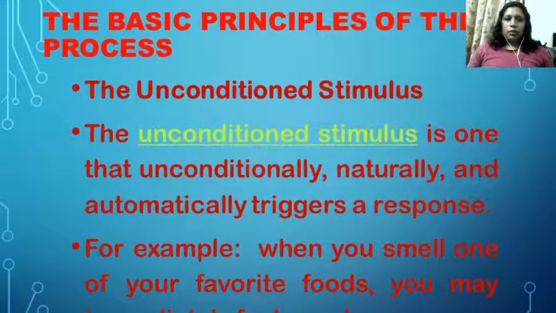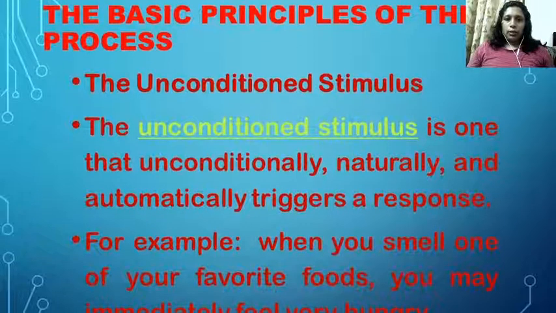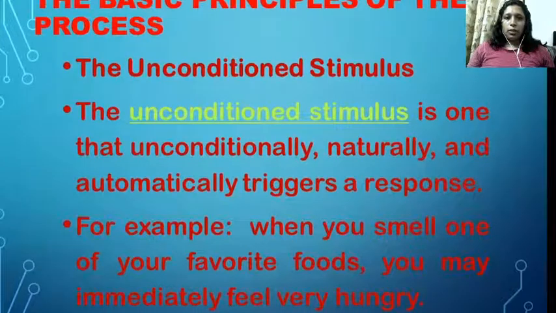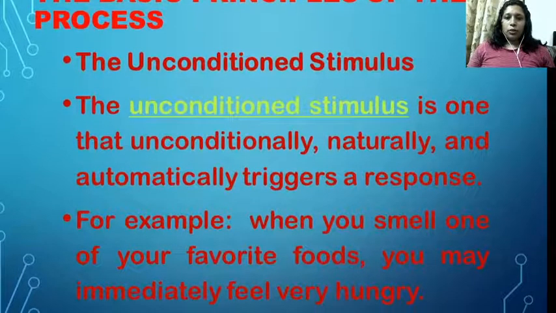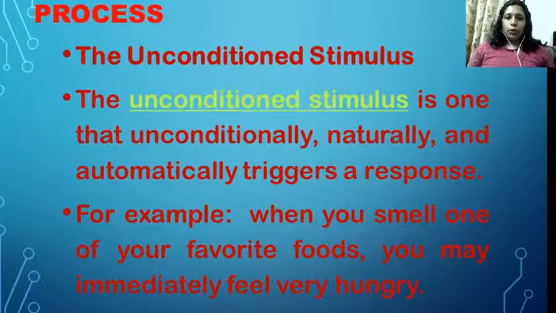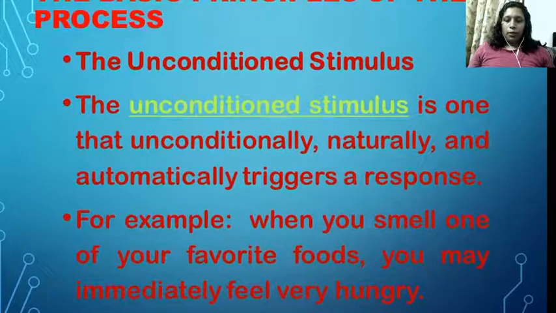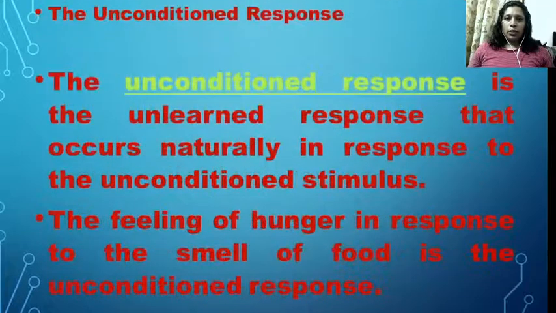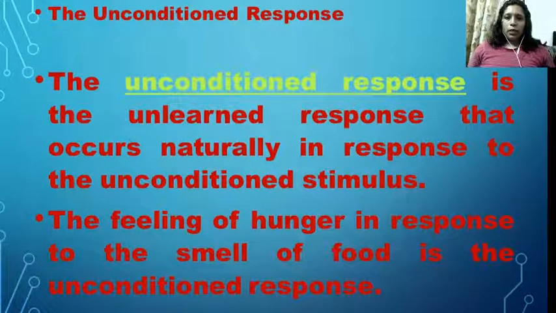Based on this experiment, Pavlov came up with certain principles involved in the process of conditioning. The first one is the unconditioned stimulus. The unconditioned stimulus is one that unconditionally, naturally, and automatically triggers a response. For example, when you smell one of your favorite foods, you may immediately feel hungry. The next one is the unconditioned response. The unconditioned response is the unlearned response that occurs naturally in response to the unconditioned stimulus. The feeling of hunger in response to the smell of food is the unconditioned response.